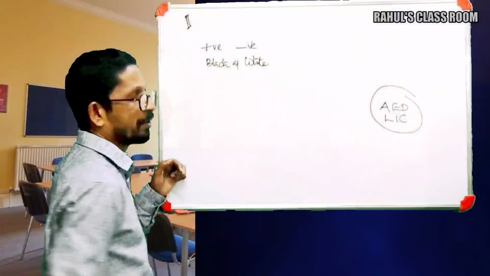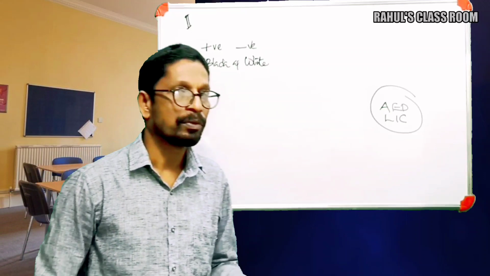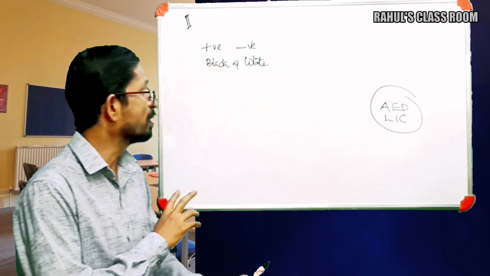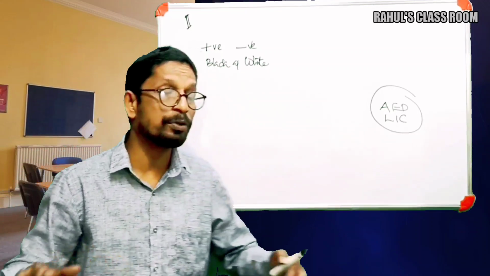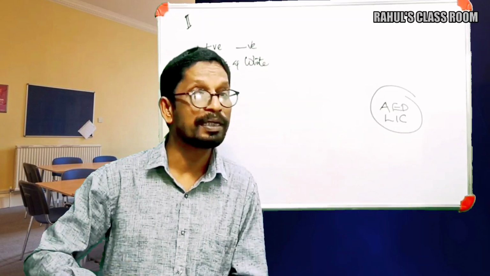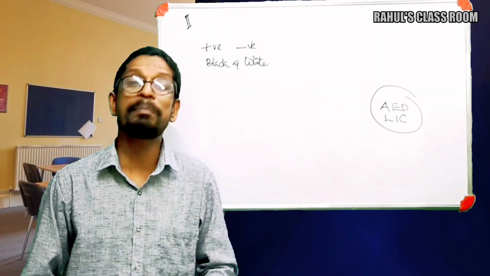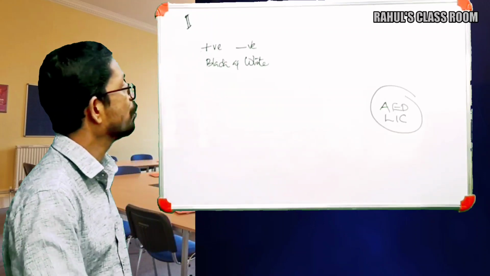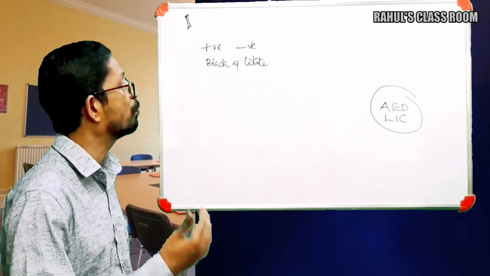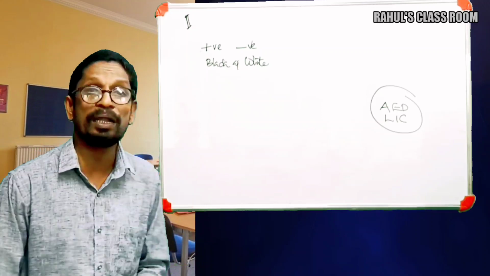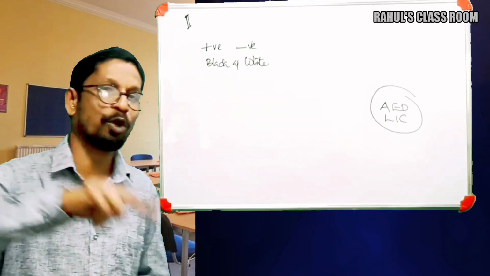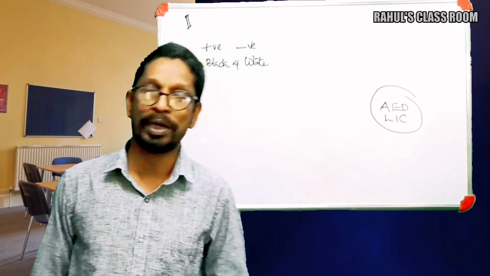Black and white. Okay, listen here. In mathematics, we are using positive figures and negative figures. They are contrasting attributes in mathematics. And again, in the world of colors, we are using two contrasting colors, say black and white.